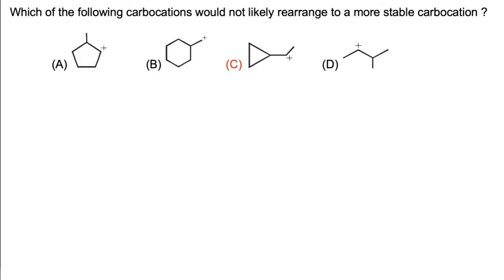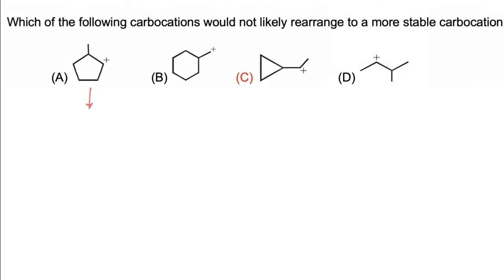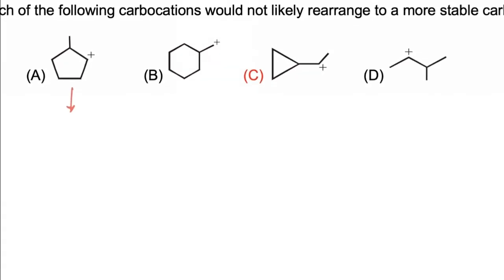In this question we have to find which of the given carbocations will not rearrange to give a more stable carbocation. If we take the first molecule, this carbocation has only 3 alpha hydrogens, and if it gets rearranged, then this carbocation has a total of 7 alpha hydrogens, so it will rearrange to a more stable carbocation.